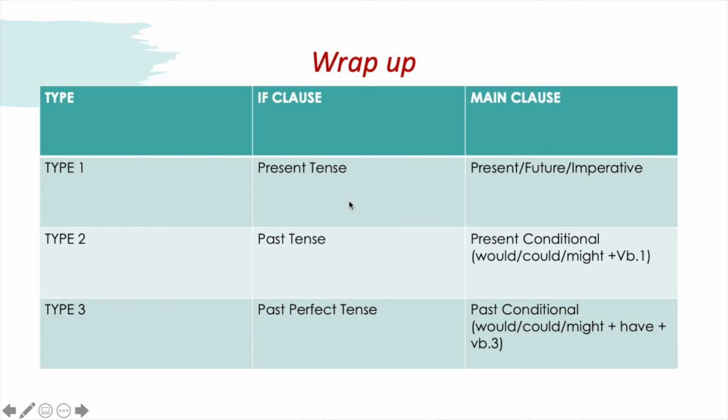In the if clause, we use present tense. In the main clause, we can only use present, future, or imperative. In the case of type 2, you have to use past tense in the if clause and the present conditional, which means would or could or might plus verb 1, in the main clause. For the type 3 conditional, you will use a past perfect tense in the if clause and a past conditional in the main clause, which means would or could or might plus have plus the third form of the verb.